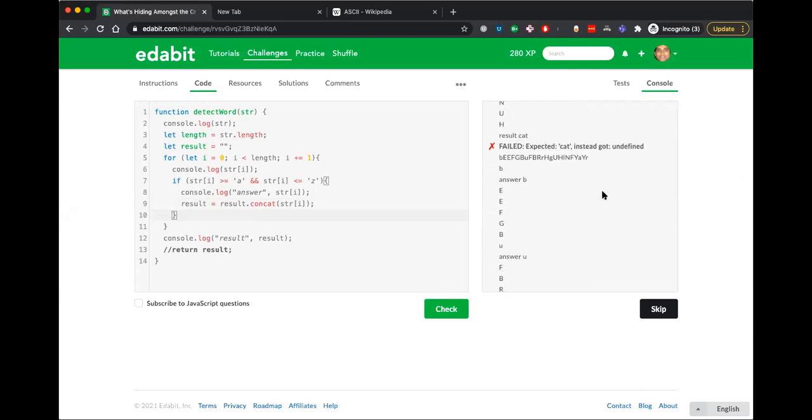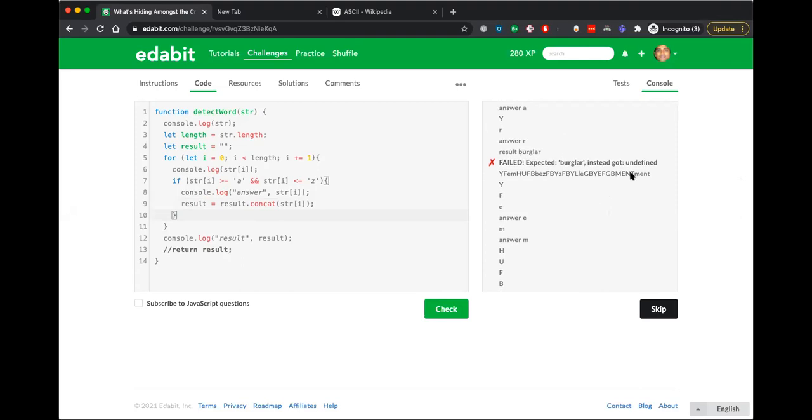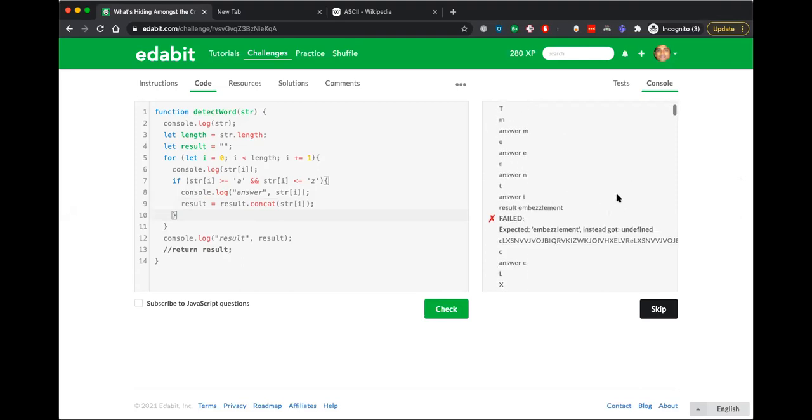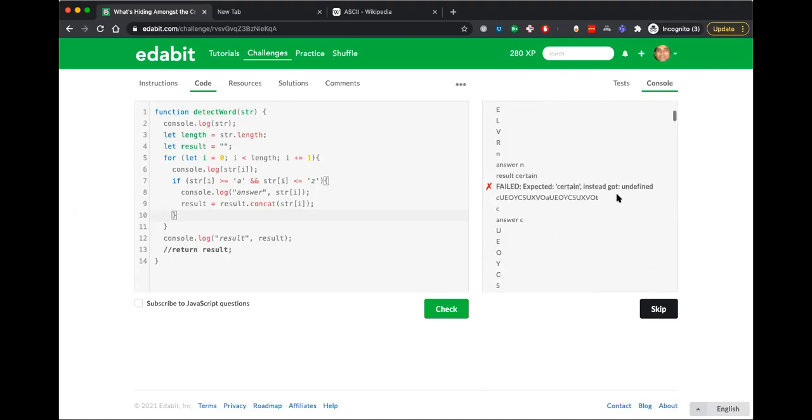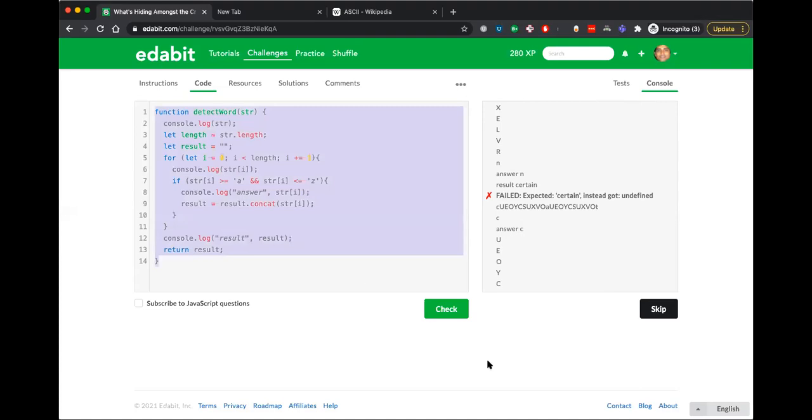Now I am getting result cat, result burglar, result embezzlement, result certain. Yeah. So now if I do return, if I check it, all test cases will pass.